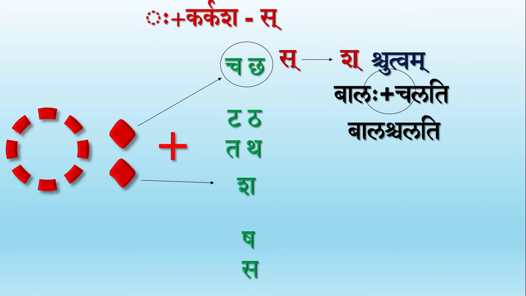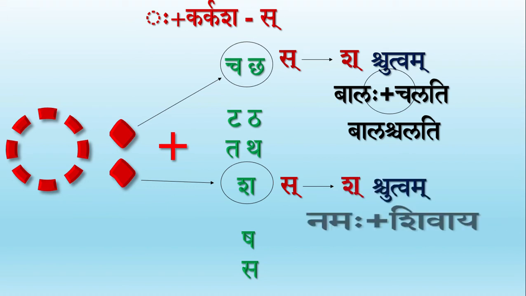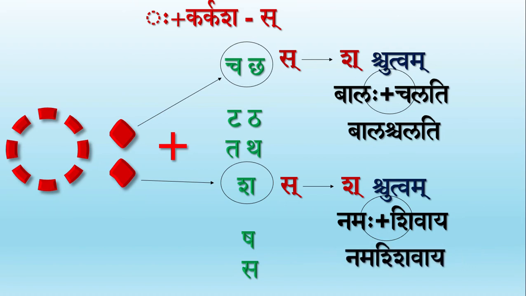Similarly, when Visarga is followed by Sha, Sakaradeshaha takes place, which later changes to the letter Sha. Sa becomes Sha when Cha, Chha or Sha are present. Here's an example to understand this. Namaha plus Shivaya. In the place of Visarga, we have the Varnaha Sa, which becomes Sha because of Shchutvam to give the combined word Namah Shivaya.